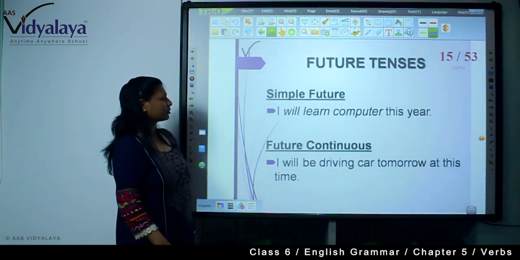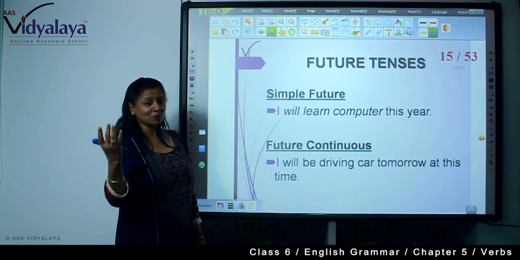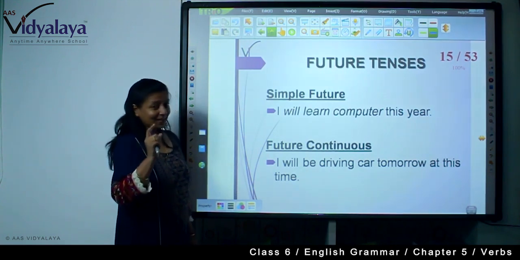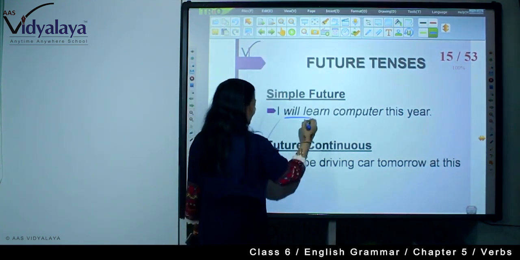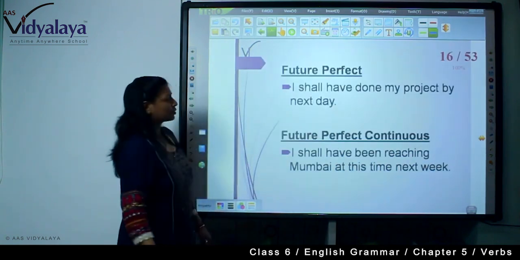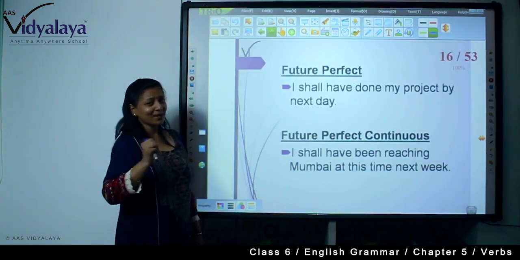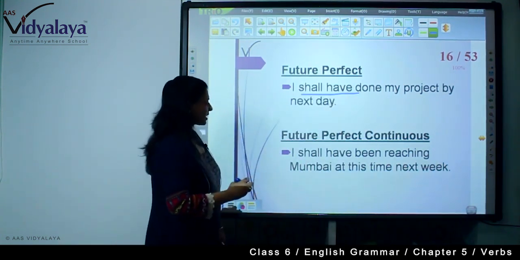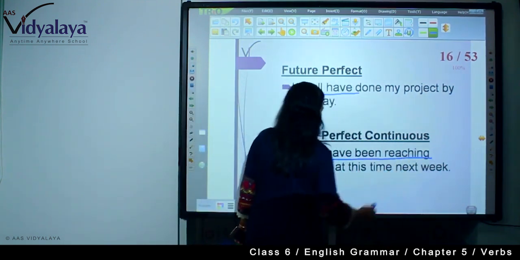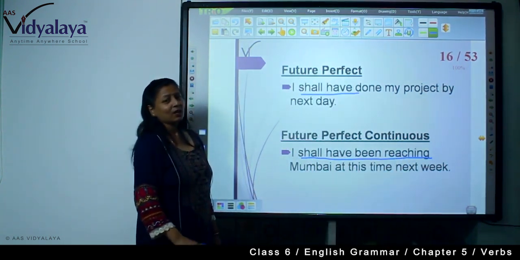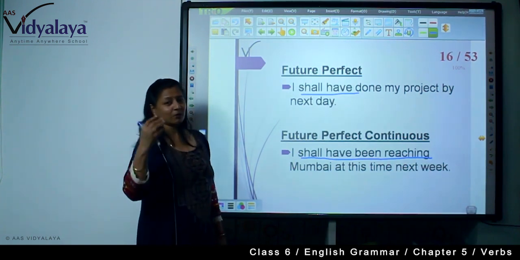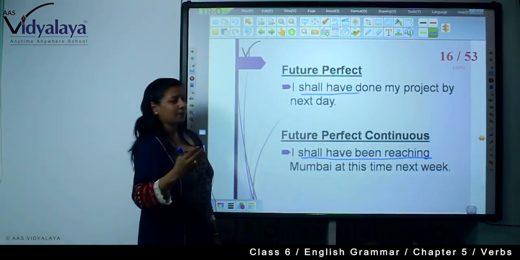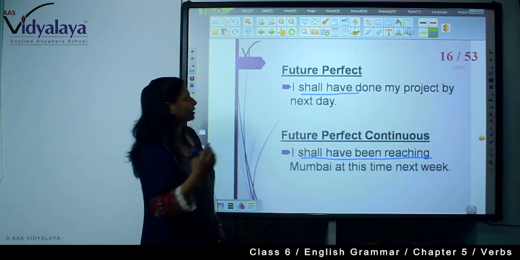Now future tense, simple future: I will learn computer. This is your future planning, yet to happen. Future continuous: I will be driving a car tomorrow at this time. So you are seeing here will and will. And then future perfect: I shall have done my project by next day. Future perfect continuous: I shall have been reaching Mumbai at this time next week. So in this way we are talking about future planning, and with the helping verb shall have been, we are expressing our planning.